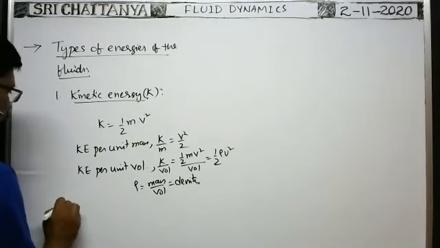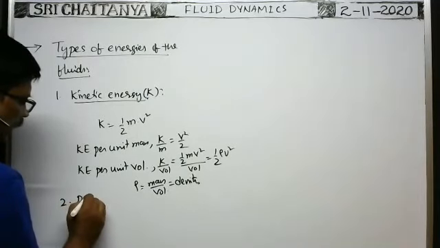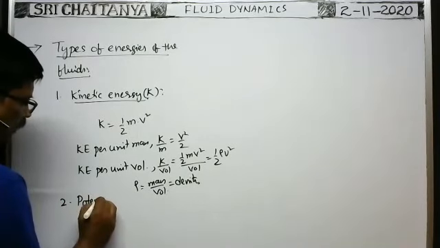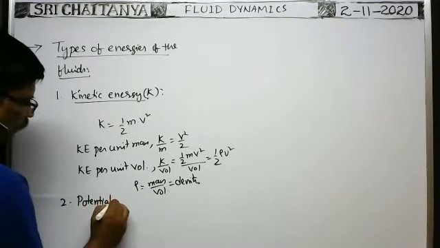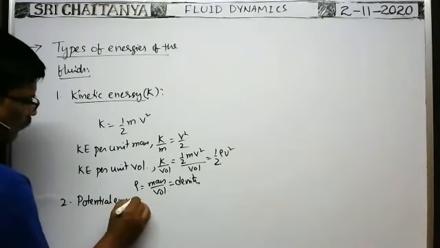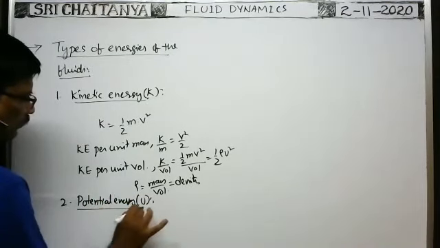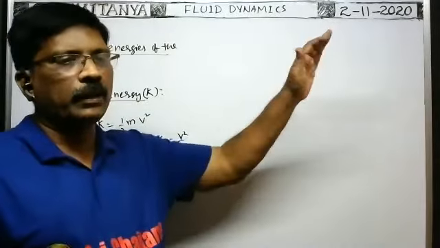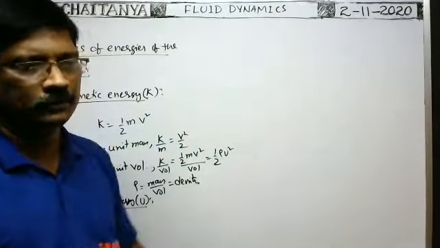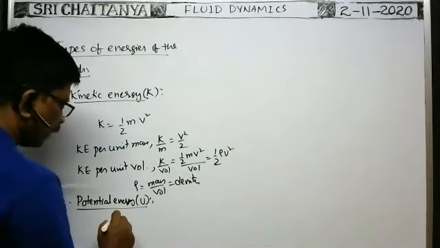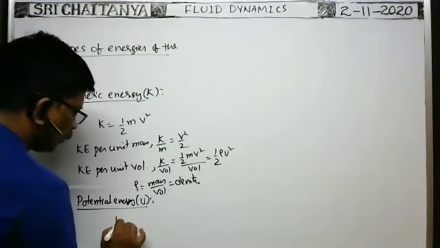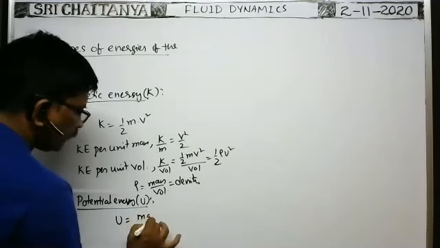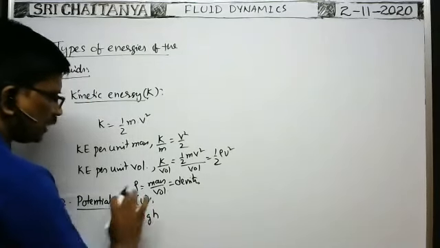Okay, next, potential energy. The liquid possesses potential energy also. Suppose m mass of the fluid is flowing through the pipe at a certain height from the ground. Then the potential energy of the fluid is equal to the mass of the fluid into g into the height from which that fluid is flowing.